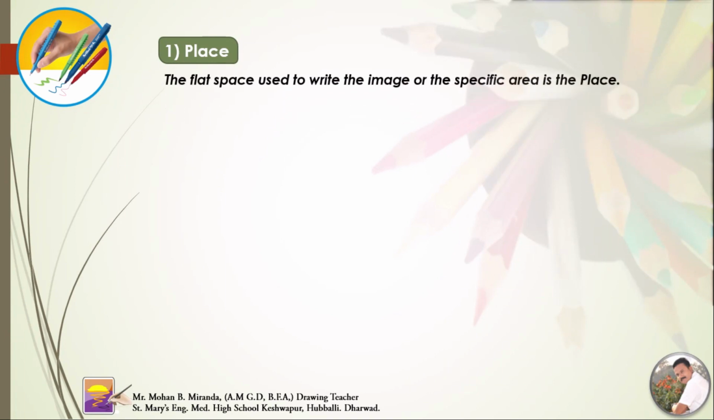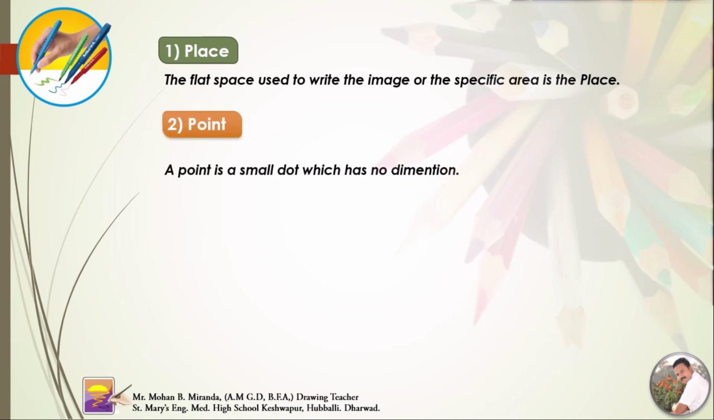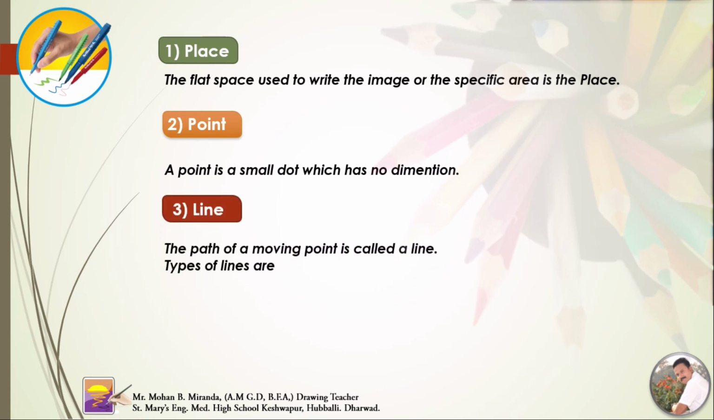Place. The flat space used to write the image, or the specific area, is the place. Point. A point is a small dot which has no dimension. Line. The path of moving points is called a line.